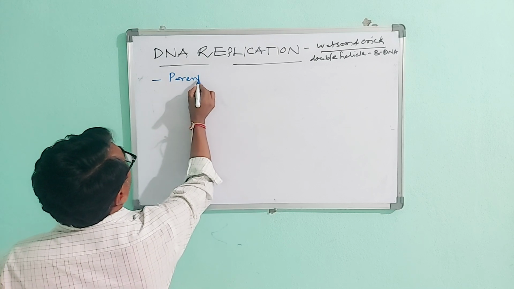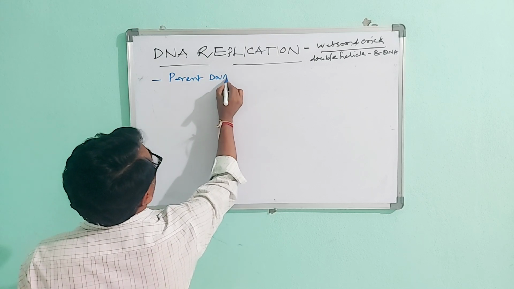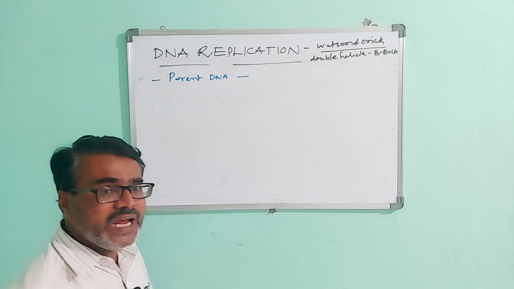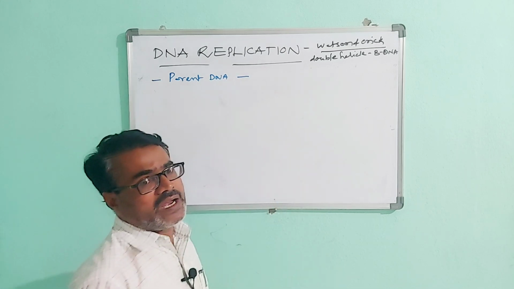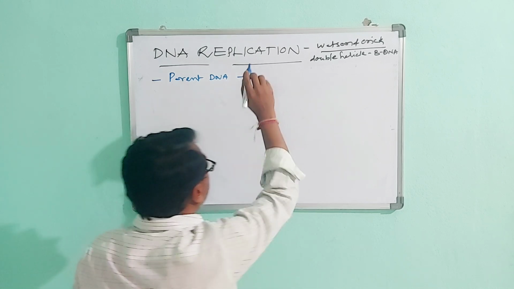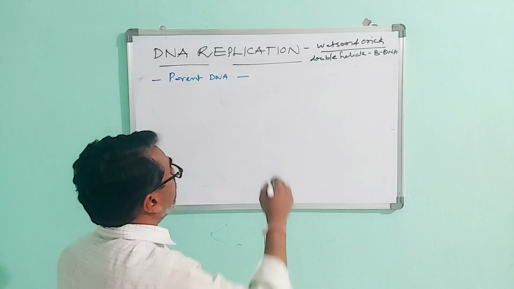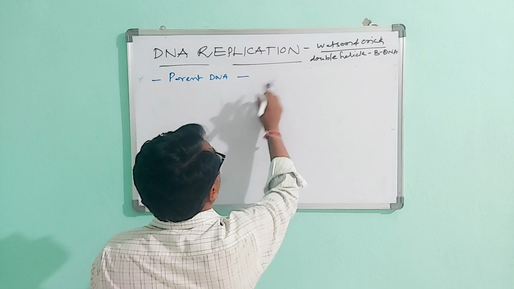The parental DNA strands separate or break apart.